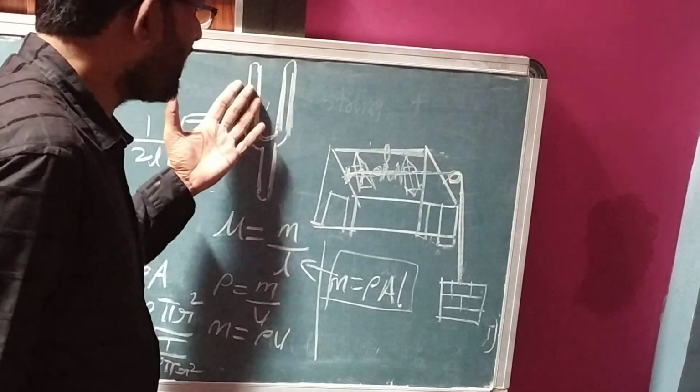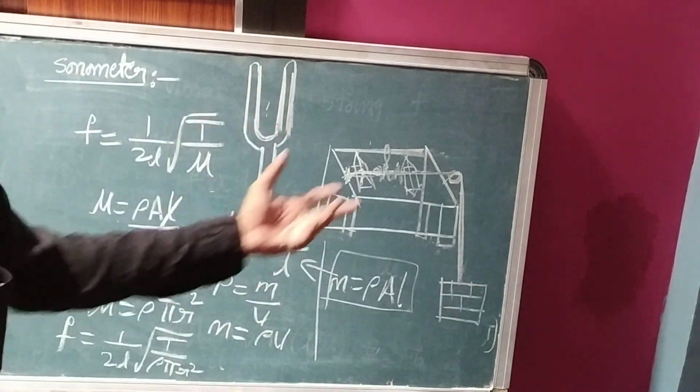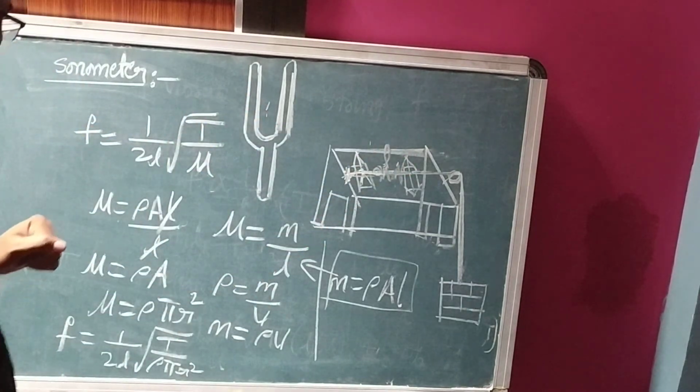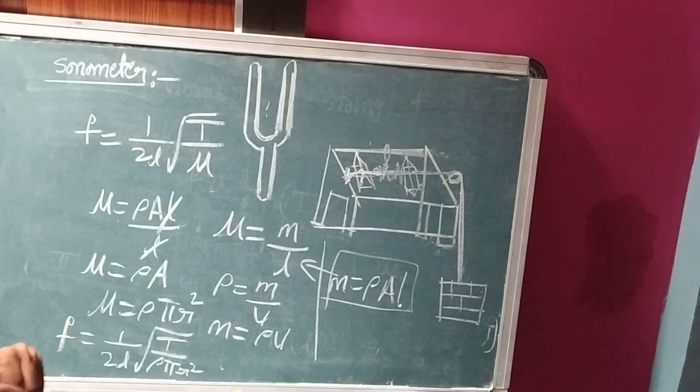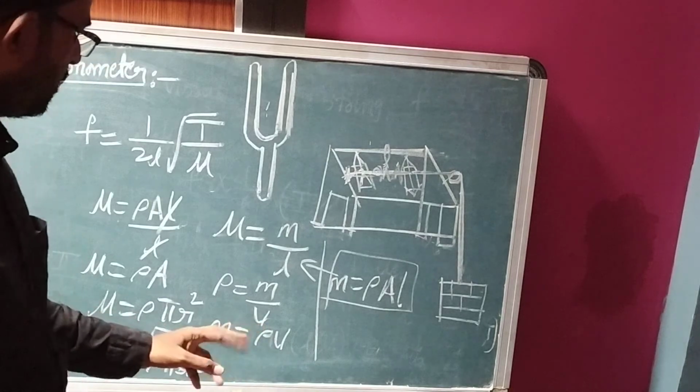How can we calculate this frequency? f is equal to 1 upon 2L square root of T by mu. By using the formula we can calculate. Mu is the linear mass density. Mu equal to M upon L. Density is equal to mass per unit volume.